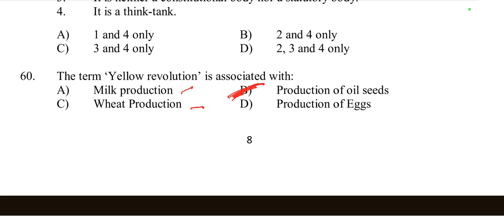Pink revolution is related with onion, red revolution with meat or tomato, silver revolution with egg or poultry. So production of eggs is related with silver revolution. White revolution is related with milk or dairy production. Yellow revolution is related with oil seeds. Evergreen revolution is related with overall development. So these are the colors associated with different types of revolution.